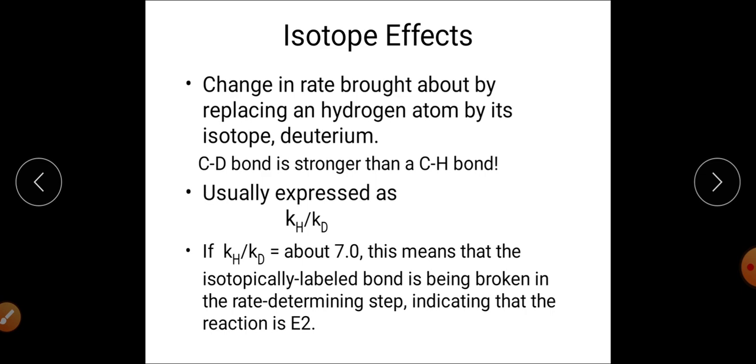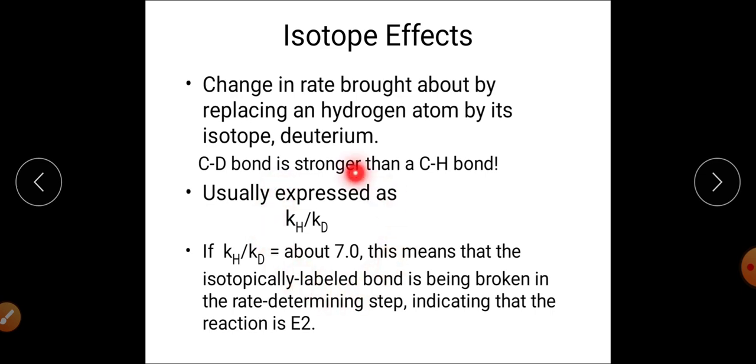Means we have replaced our hydrogen with deuterium. So when we compare the rate of the simple reaction with the carbon-hydrogen bond and the deuterated reaction, in which the carbon-deuterium bond is there,